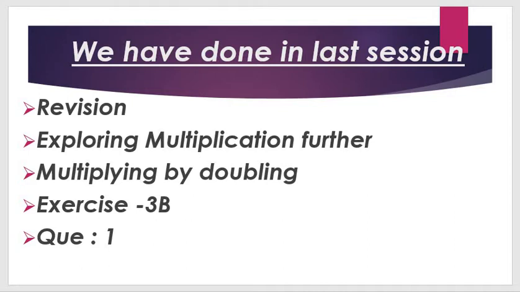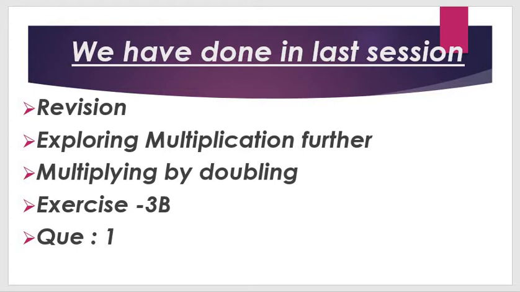So if we know any table, we can multiply by doubling. For example, what is the double of 4? 8 is double of 4. Understood? It means multiply by doubling.